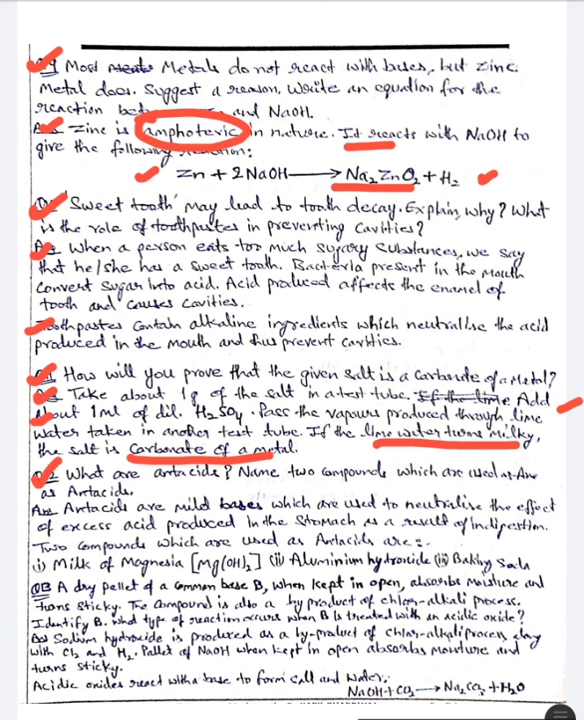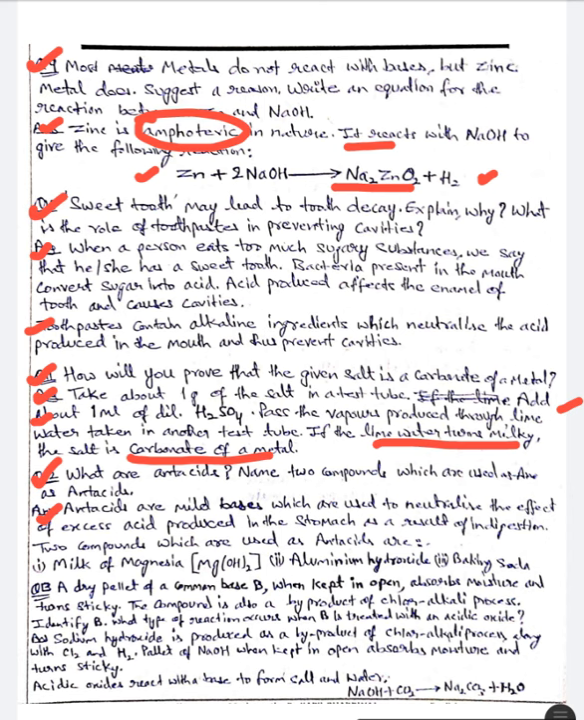The next question is what are antacids? Name 2 compounds which are used as antacids. Answer is antacids are mild bases which are used to neutralize the effect of excess acid produced in the stomach as a result of indigestion.